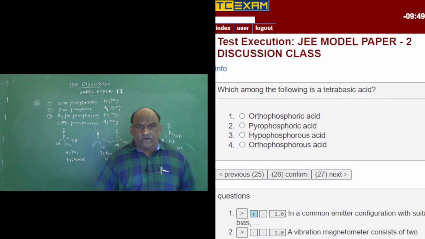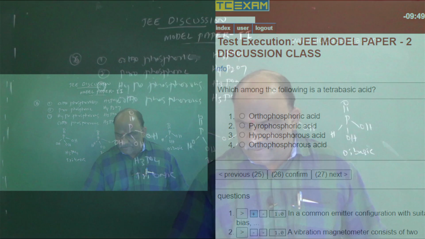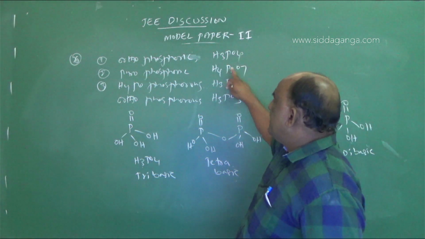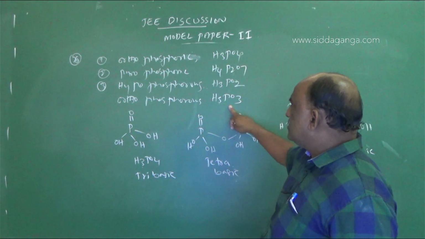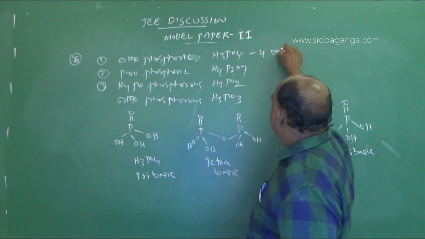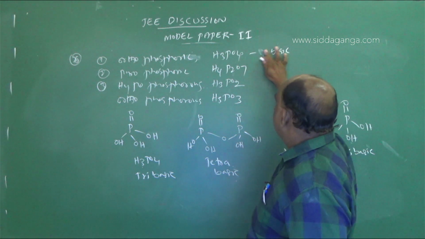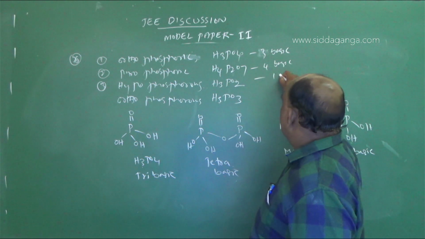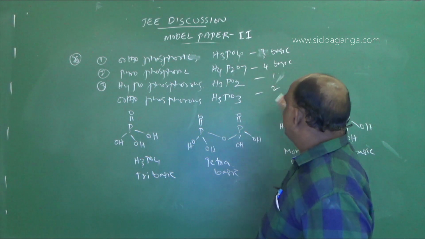So, which among the following is tetrabasic acid? Orthophosphoric, pyrophosphoric, hypophosphorus, orthophosphorus. Orthophosphoric is tribasic, sorry. Pyrophosphoric is tetrabasic. Hypophosphorus is monobasic, and orthophosphorus is dibasic.